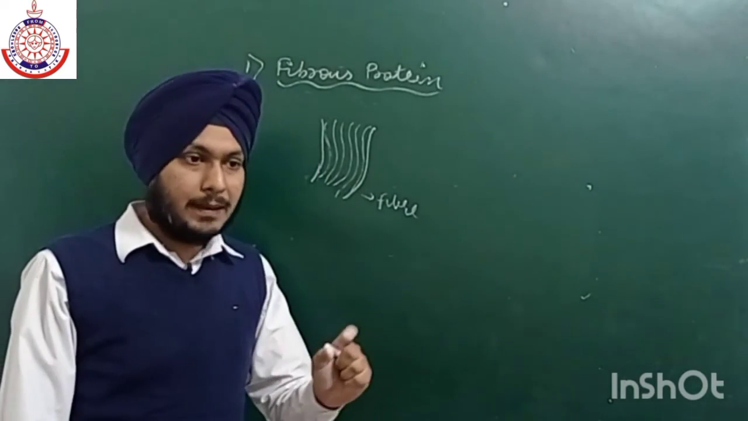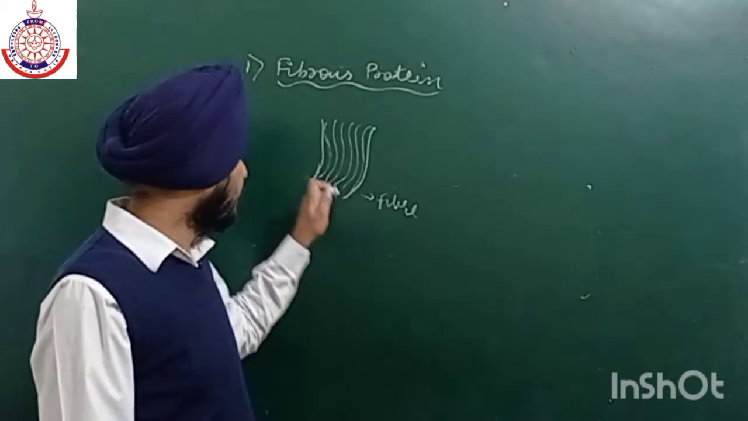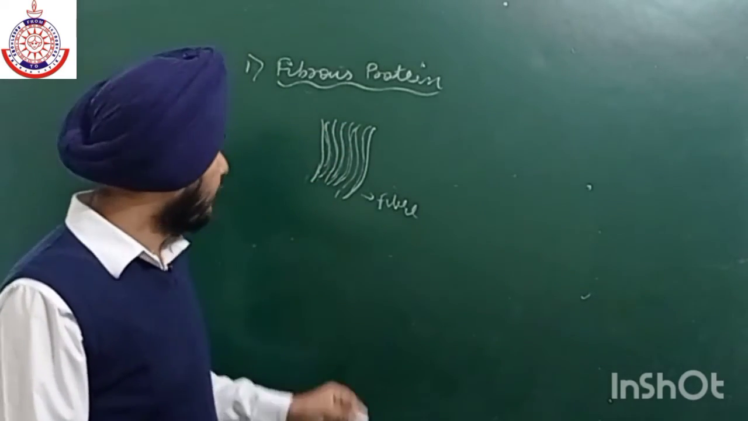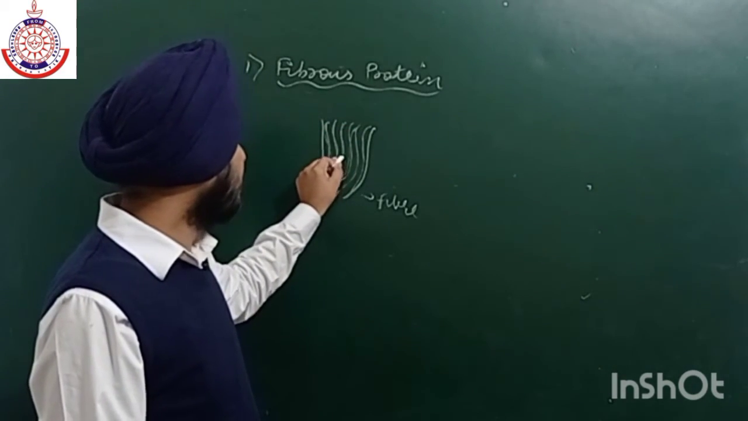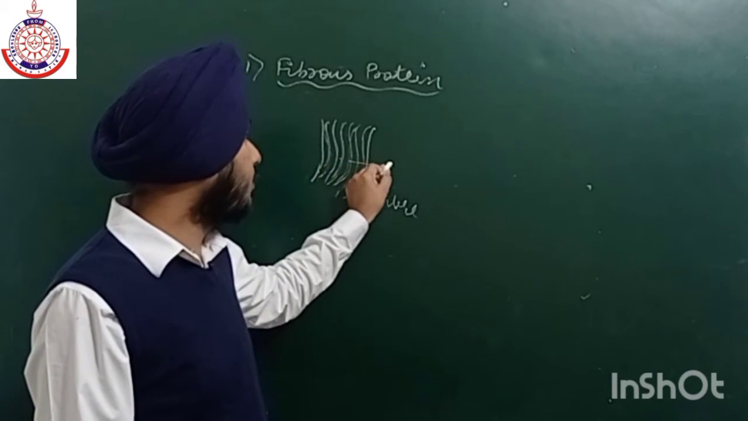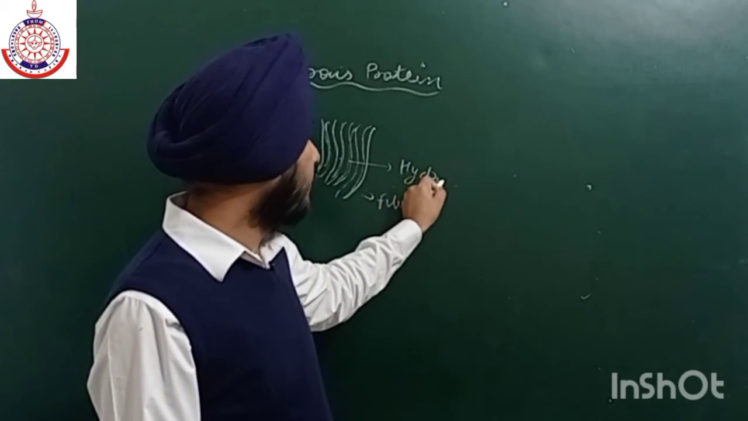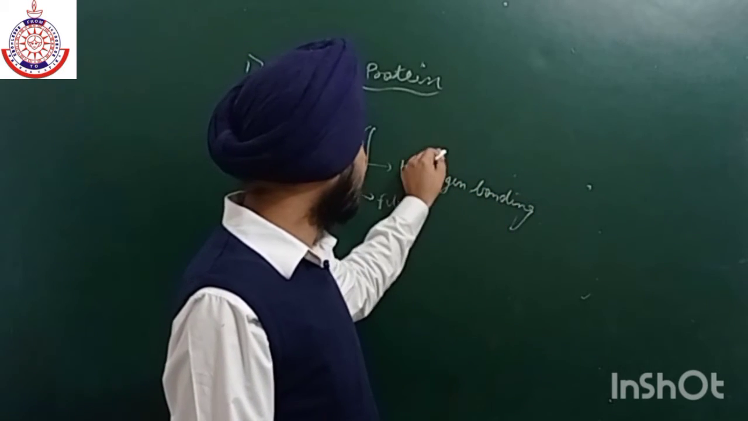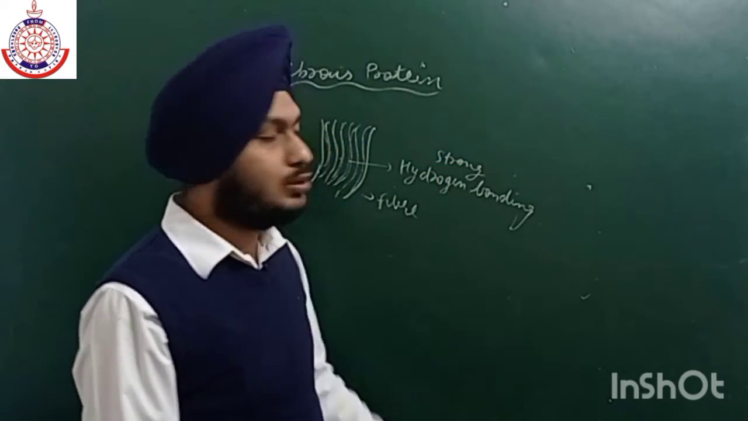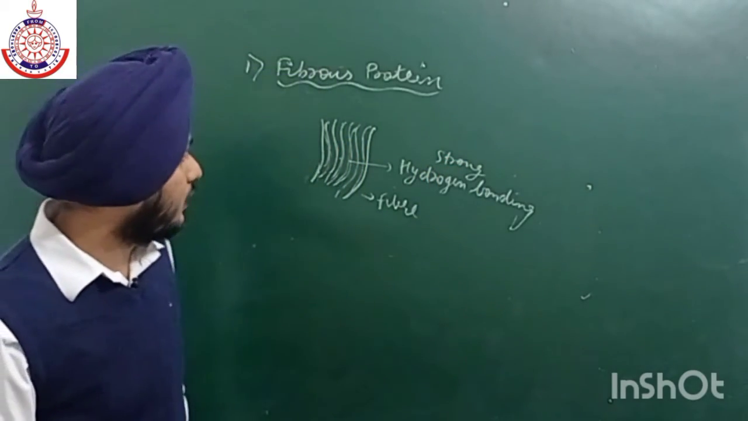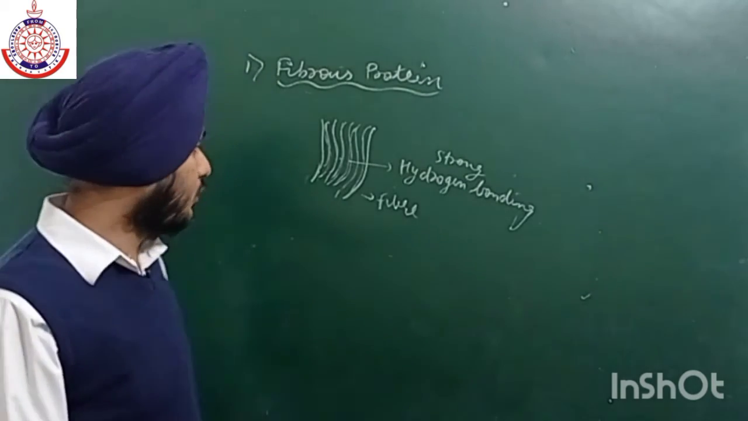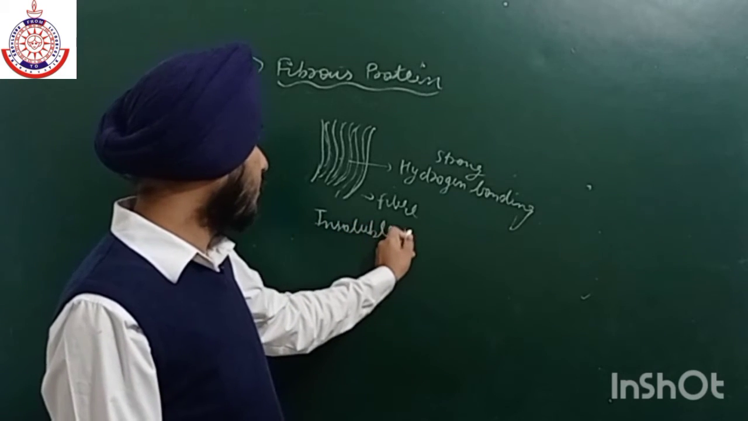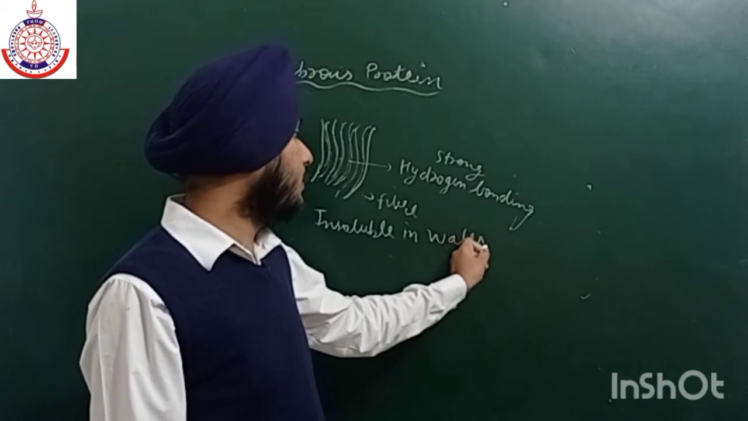The peptides which are present, these thread-like molecules, are in contact with each other with the help of hydrogen bonding. Strong hydrogen bonding is there between the two threads. So due to the formation of this strong bonding, they are insoluble in water.